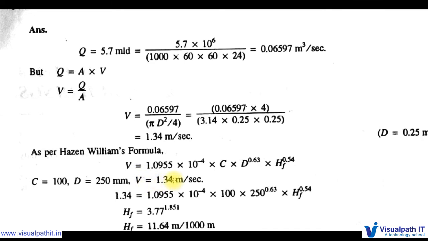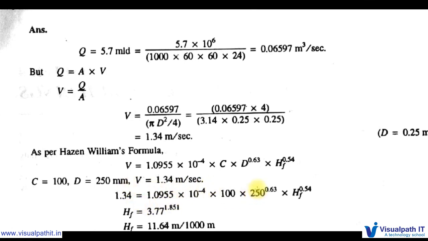V is equal to 1.0955 into 10 to the power of minus 4 into C into D power 0.63 into hf power 0.54. Here the C value is already given as 100, D is equal to 250 mm, and V is equal to 1.34 meters per second.